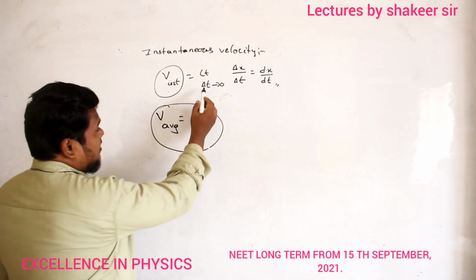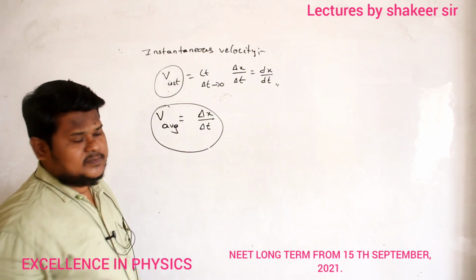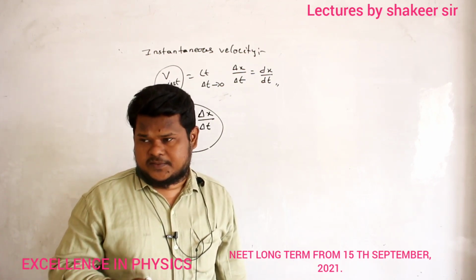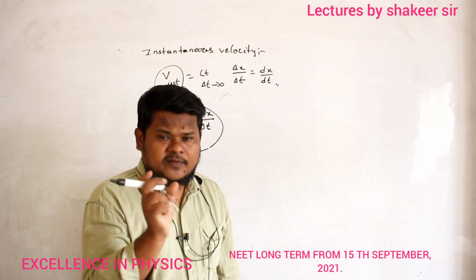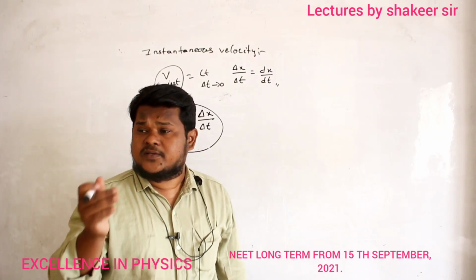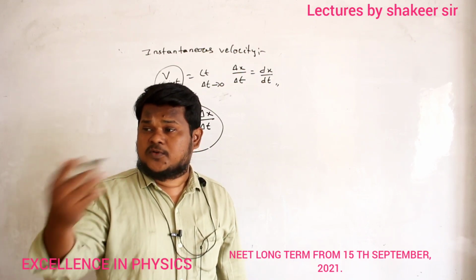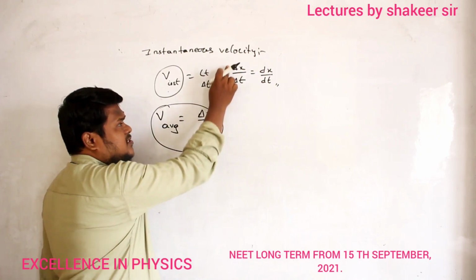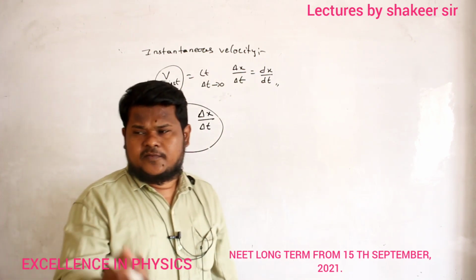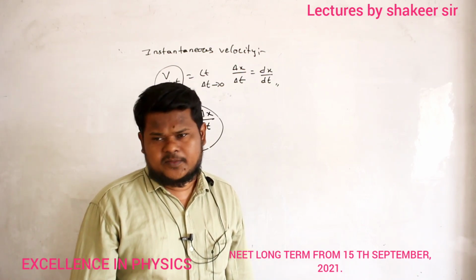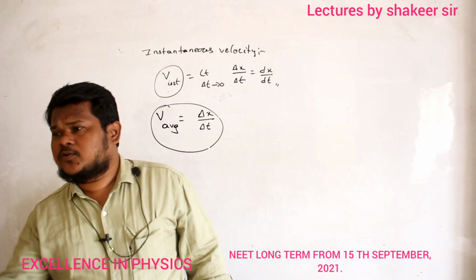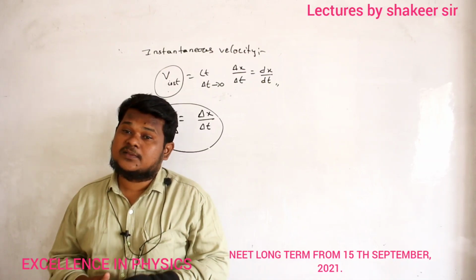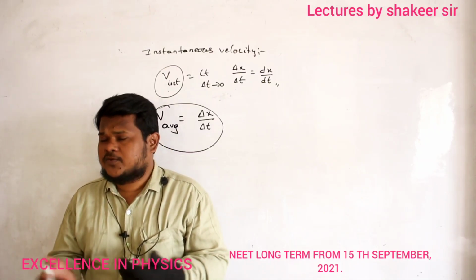See, here delta t tends to 0 means what? Delta t is so small that it is almost equal to 0. It means the time interval which we are taking is very, very small, almost equal to 0. If a time interval is very small, then the change in displacement also will be very small. For example, if a body travels 2 meters in 2 seconds, how much distance will it travel in 0 seconds? Almost 0 meters. Understood?